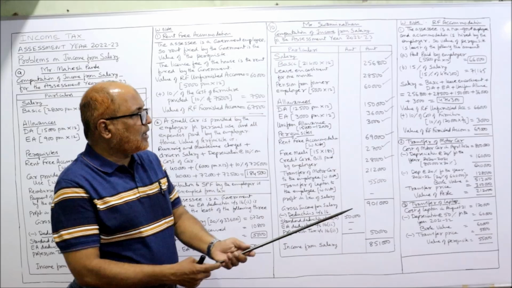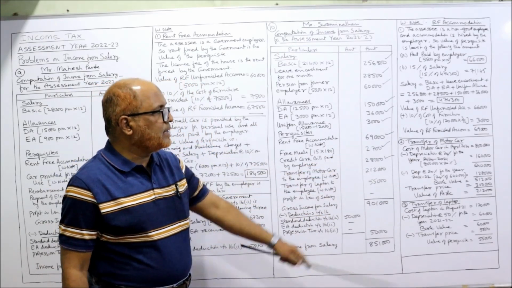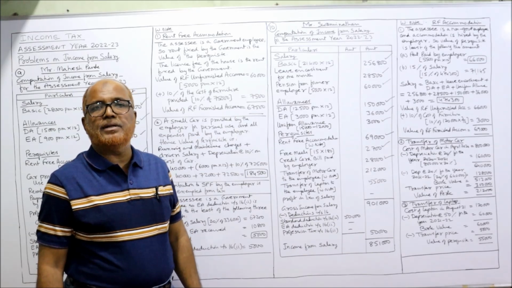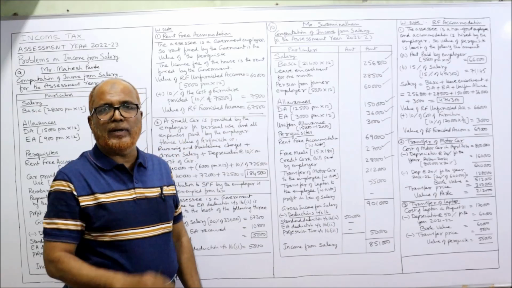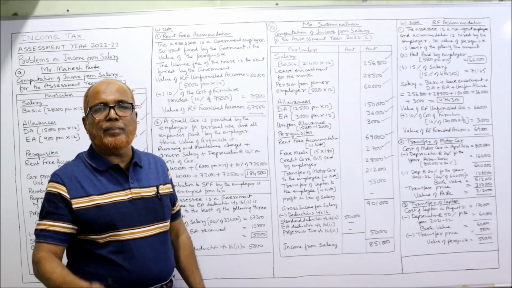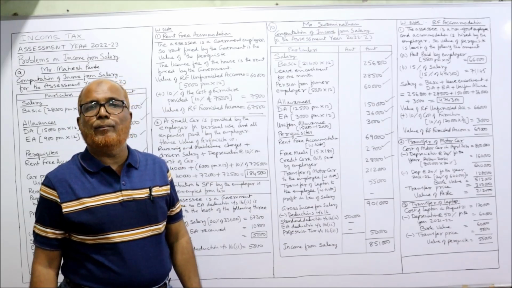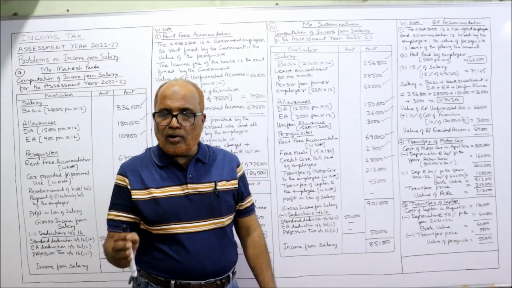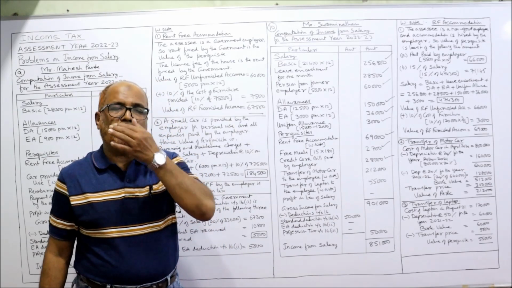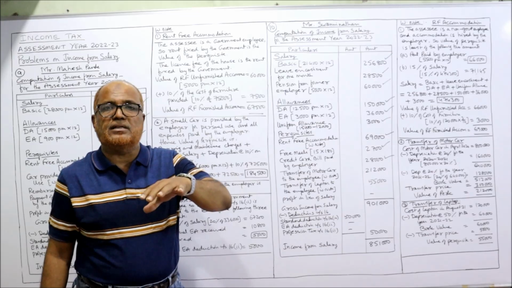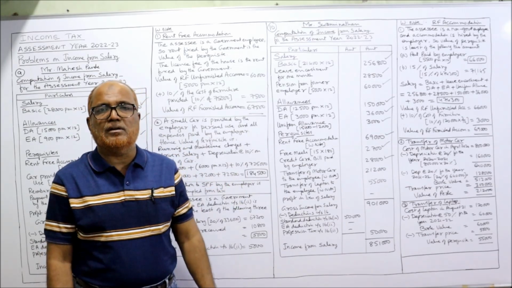The cost of the motor car in April 2020 was 8 lakh. And depreciation, we have to provide for 2 years, 2020-21 and 21-22. The rate of depreciation is 20% on reducing balance method. Already in the theory video I have explained how to find out the value of a movable asset when transferred by the employer to the employee during the previous year.